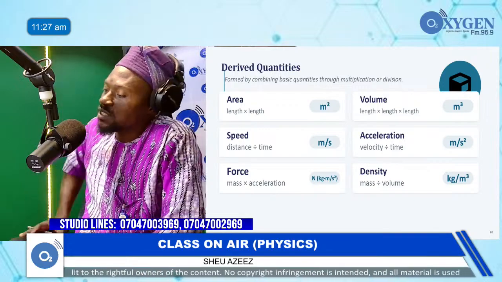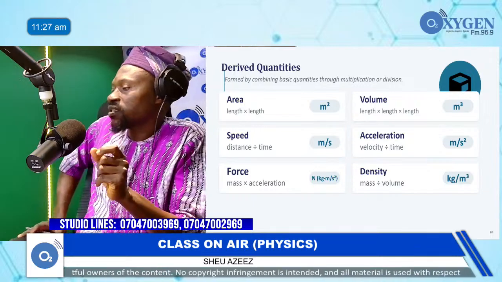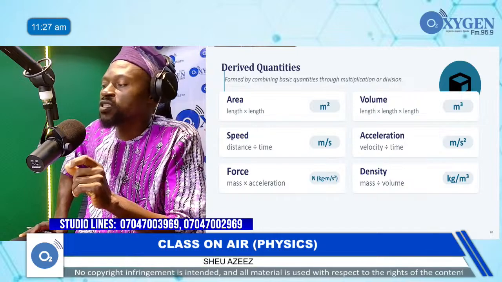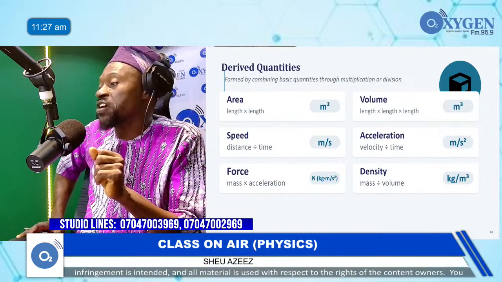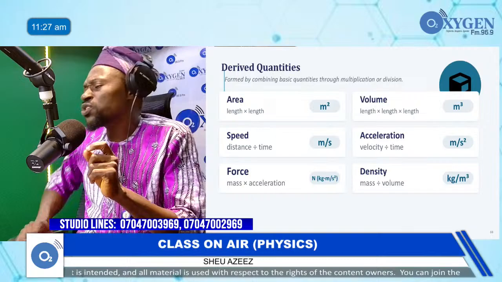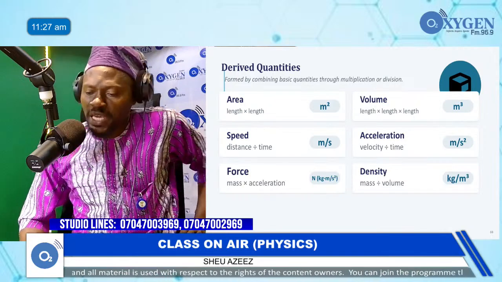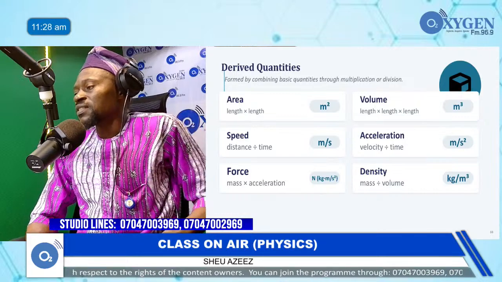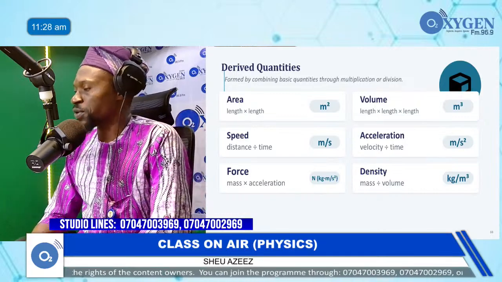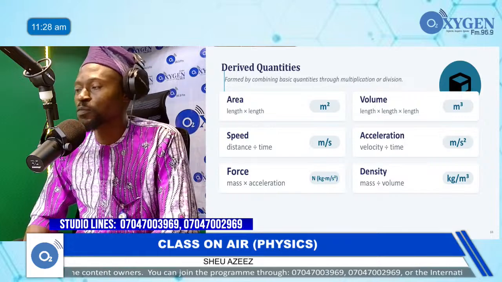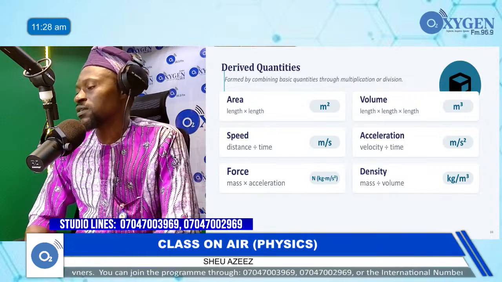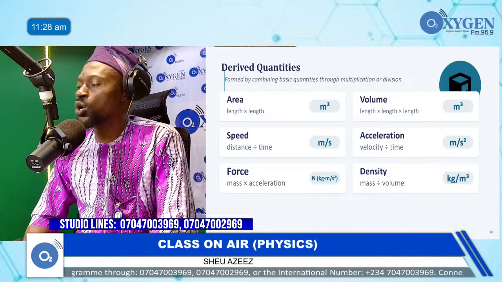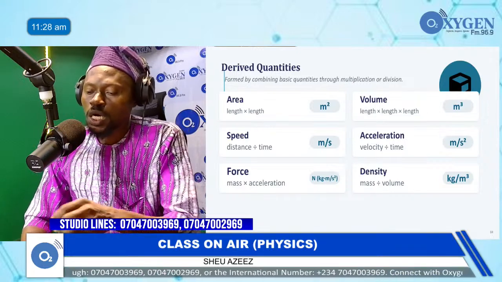Under derived quantity, the simplest example is area. And you know that area is length times breadth. That's a simple formula from your mathematics.